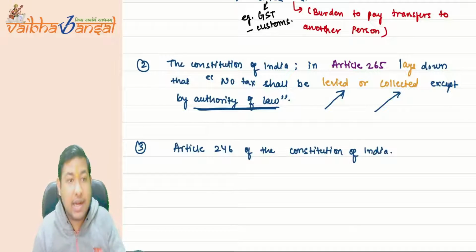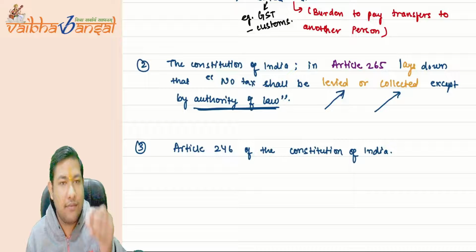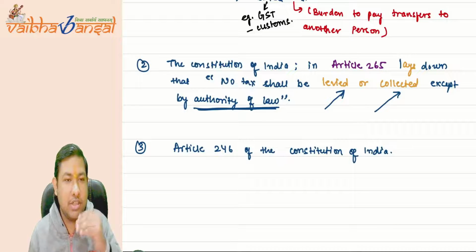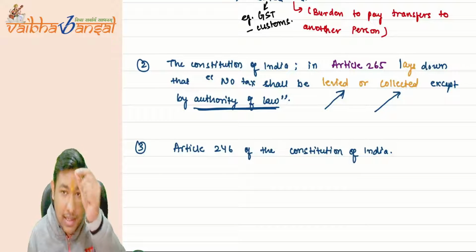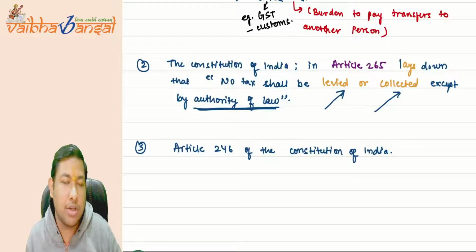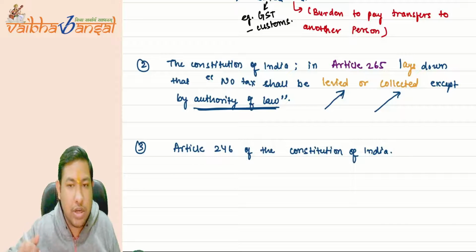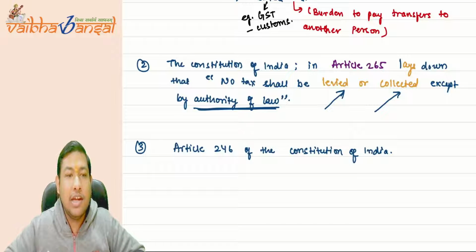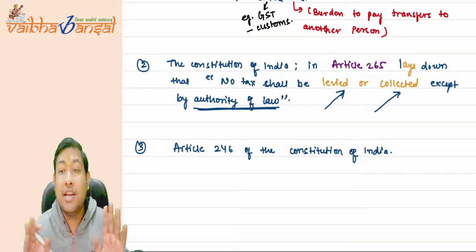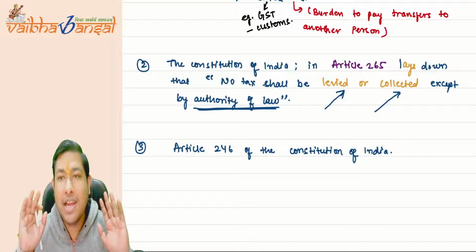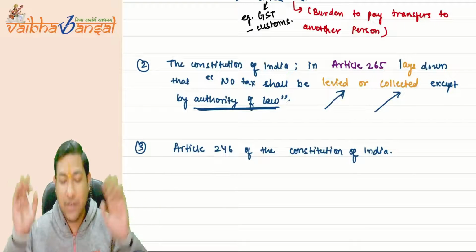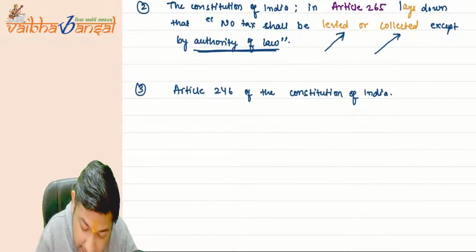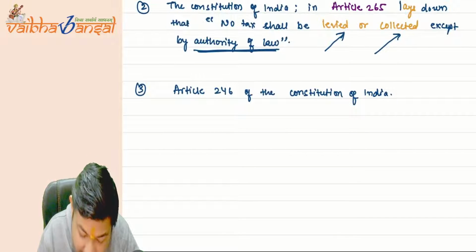Under article number 246, there are several schedules given. Amongst many schedules, there is a seventh schedule, in which the Constitution of India divided the powers to collect and levy taxes between the governments. So, article number 246, seventh schedule.